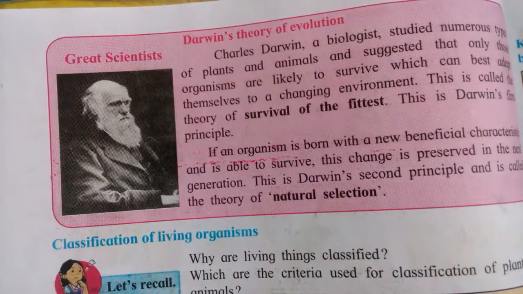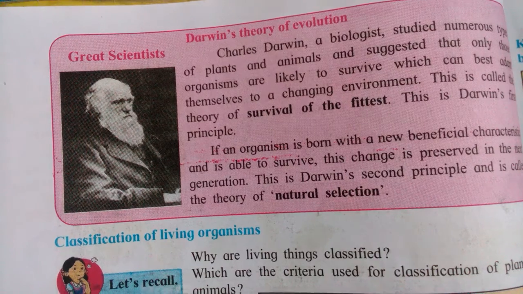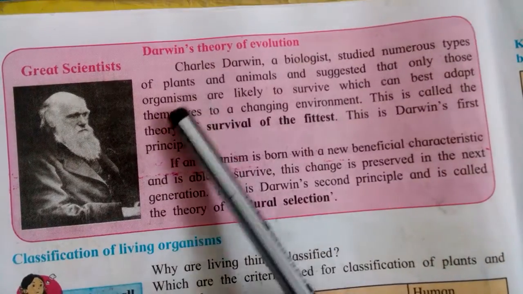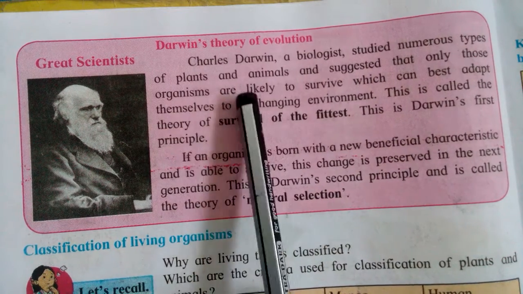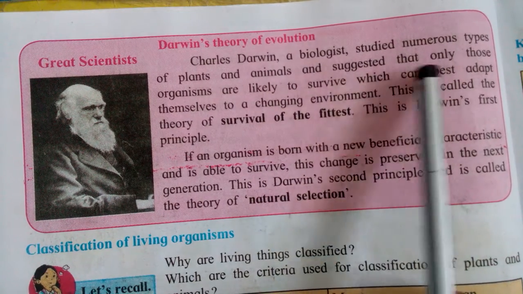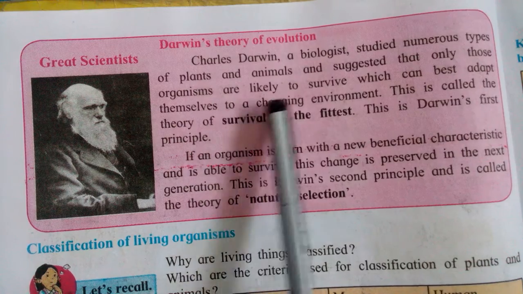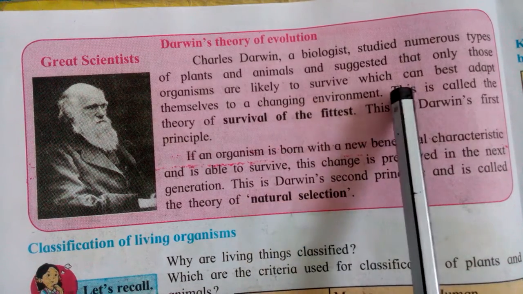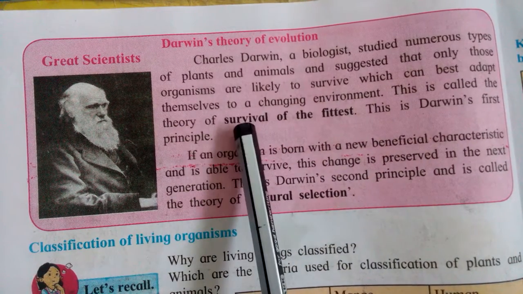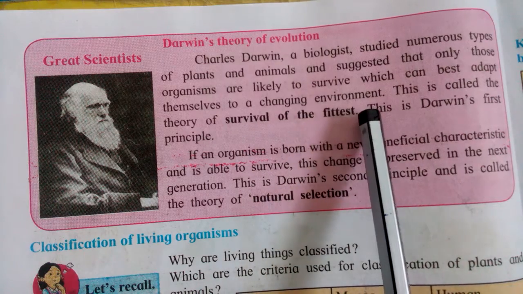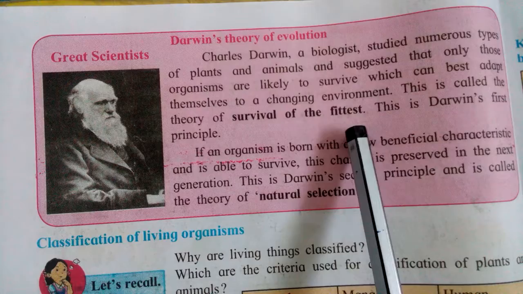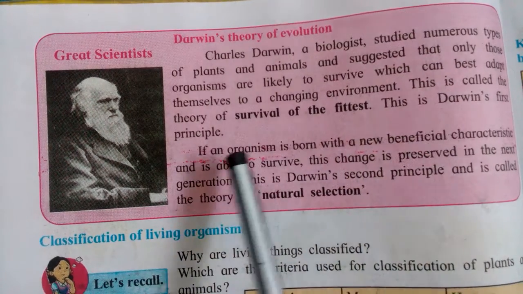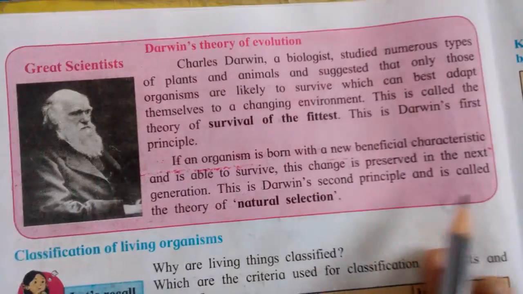Then see Darwin's theory of evolution. Charles Darwin, a biologist, studied numerous types of plants and animals and suggested that only those organisms are likely to survive which can best adapt themselves to a changing environment. This is called the theory of survival of the fittest. This is Darwin's first principle.